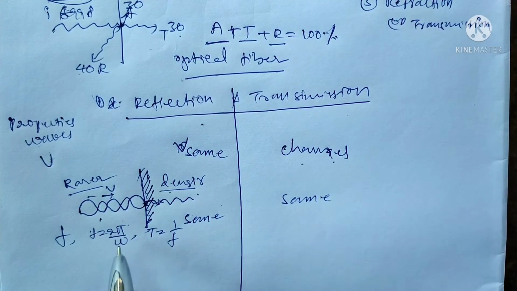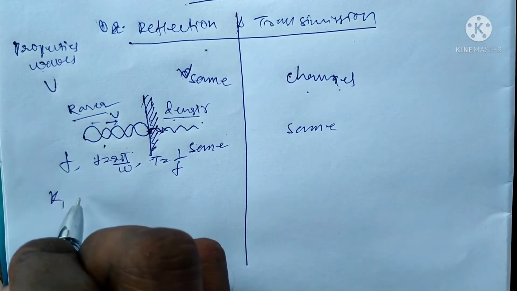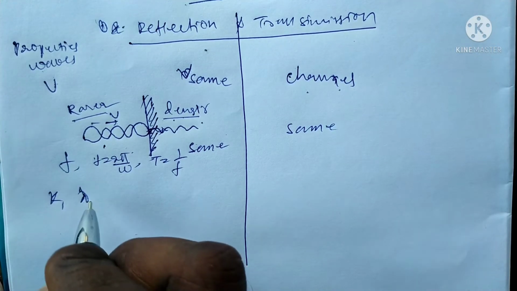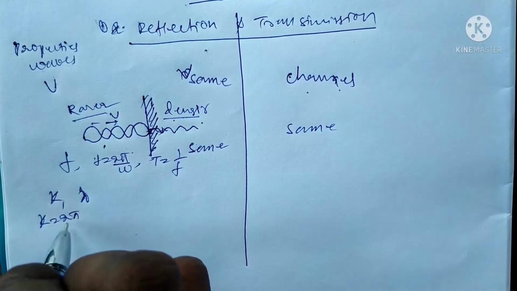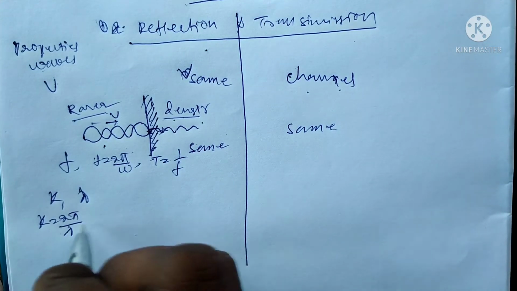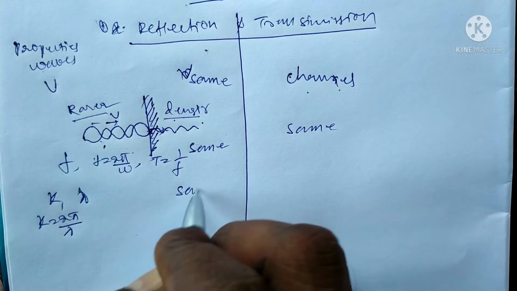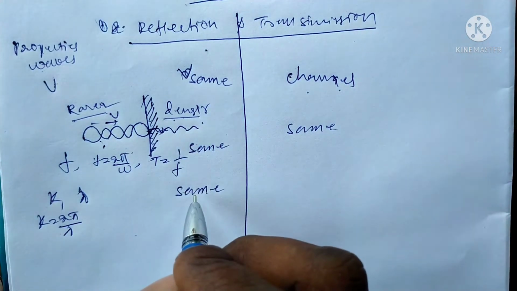There is no change. The next parameter is k or lambda. k is the wave vector, lambda is the wavelength. What is the relation? k is equal to 2 pi by lambda. Here everything is initially the same: wavelength and wave vector are the same in the case of reflection.